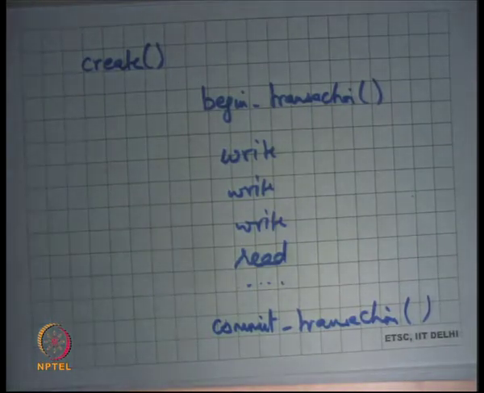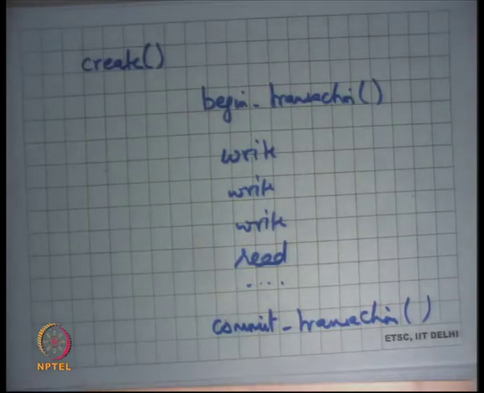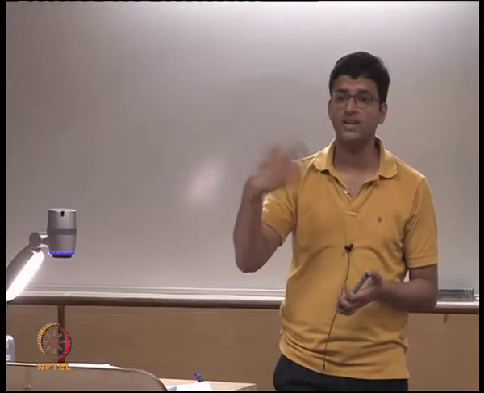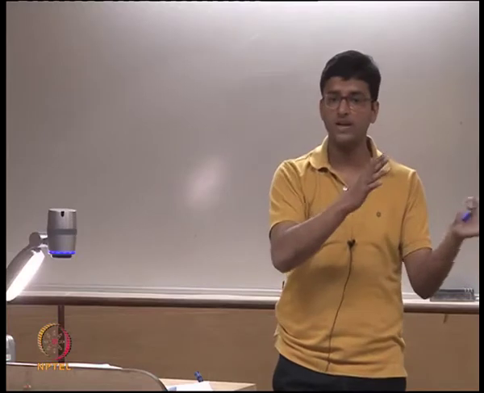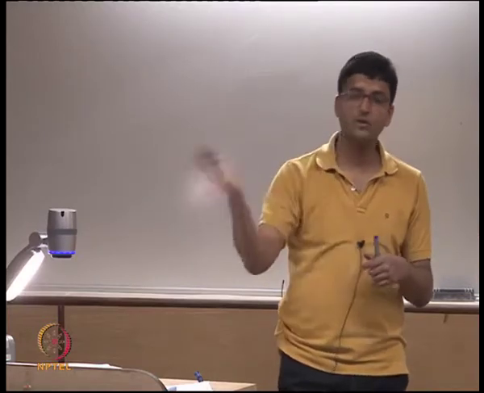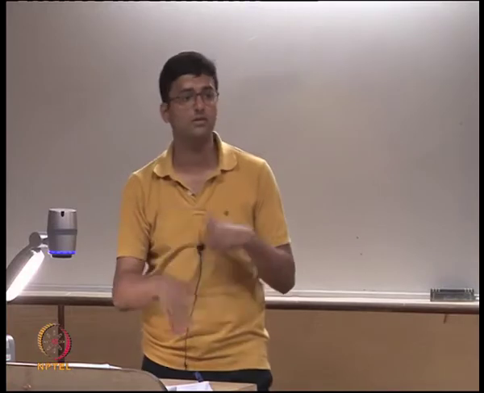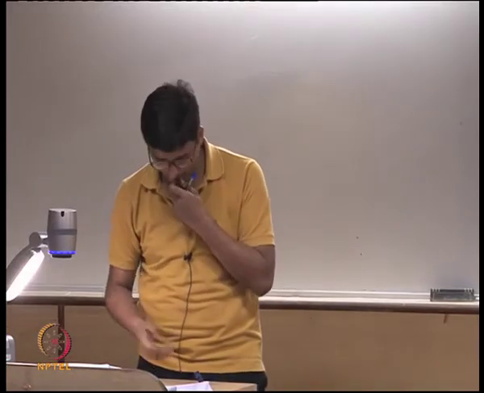Right. So it's very easy to write. The code structure doesn't change much. You just have to enclose things that you want to make atomic with begin transaction and commit transaction. After you are done applying the transaction to the file system, you can delete the transaction from the log so that it can get reused. Right? Till it has not been applied to the file system, you have to keep it around. But after you have applied it to the file system, you can now free it for use for the next operation.